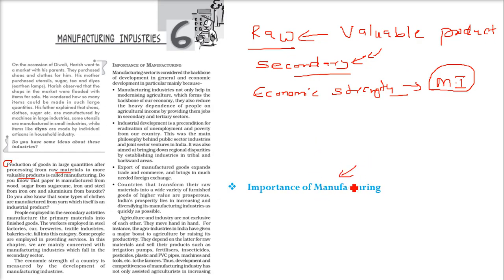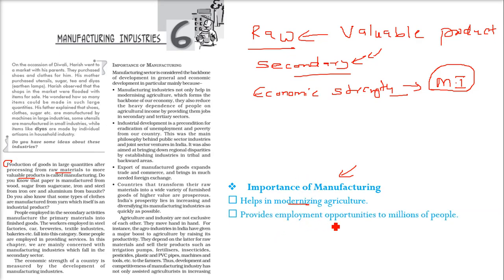Why are we discussing manufacturing? So manufacturing helps in modernizing agriculture. Agriculture, what we are doing on a farm, you can say it is the backbone of our economy, and manufacturing changes it. Most of the dependency our people have on agriculture is changing, and because agriculture is being modernized, it is helping other people to have a different job, in the secondary or tertiary sector.